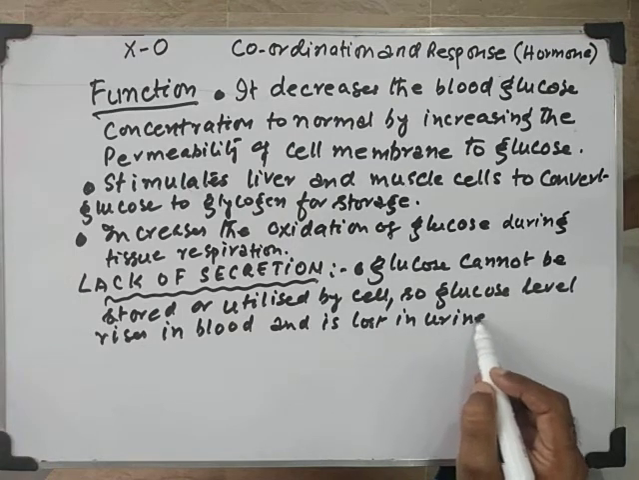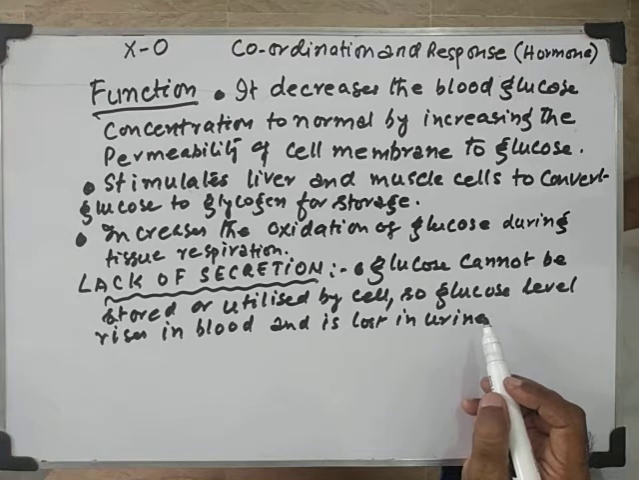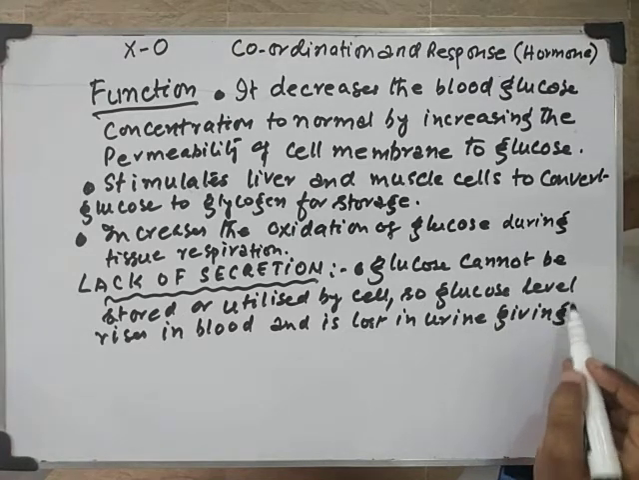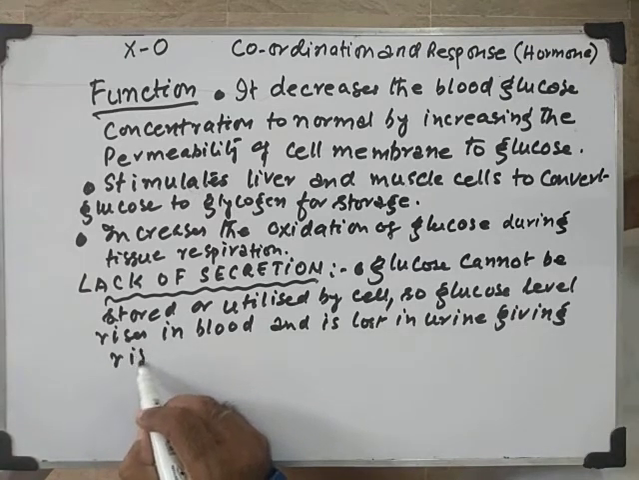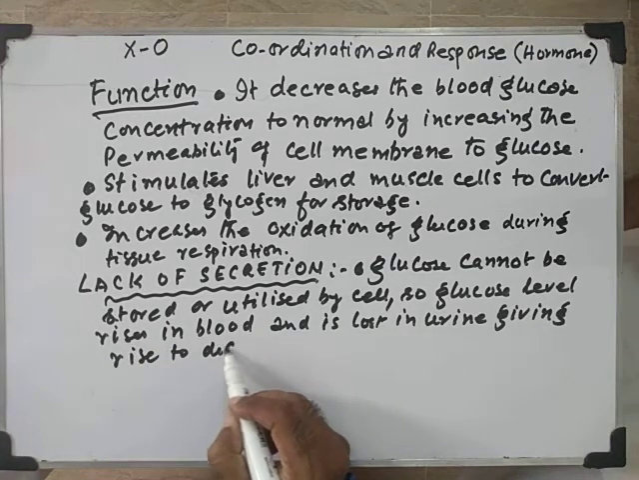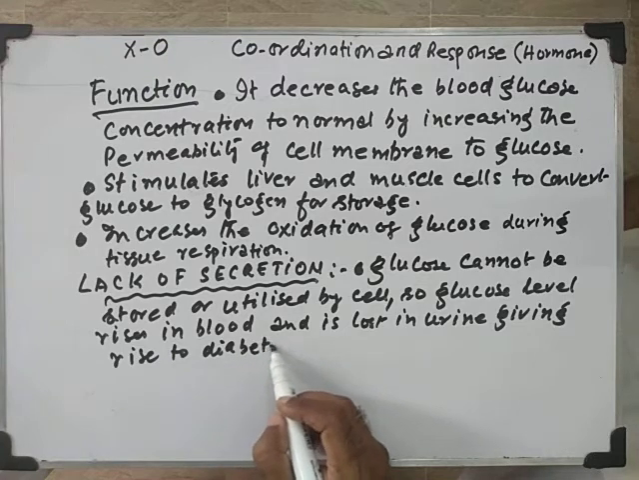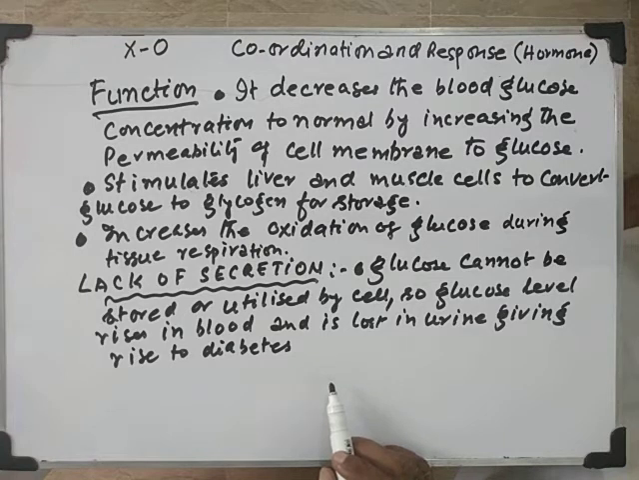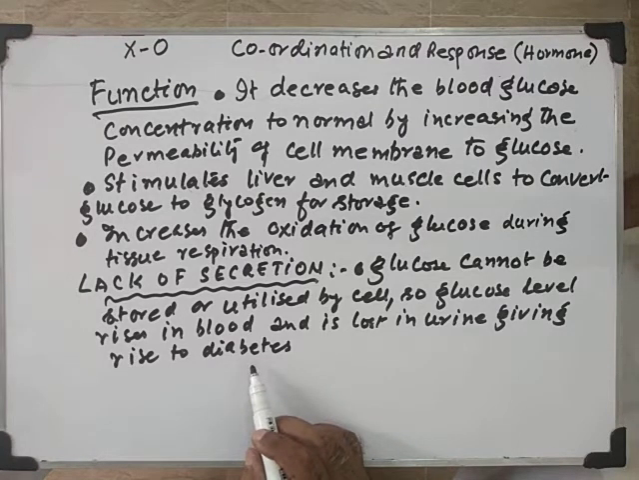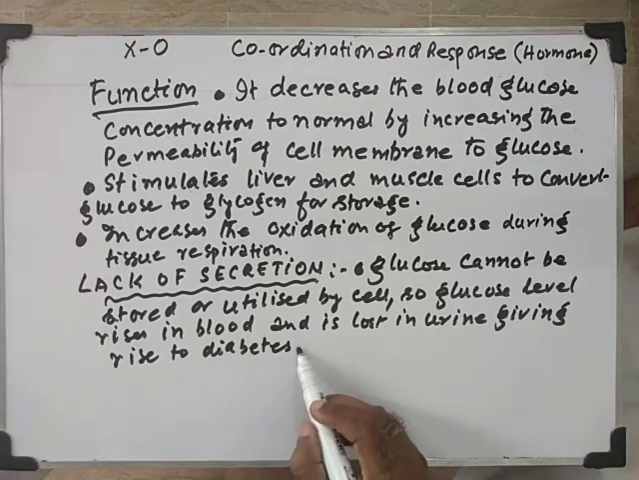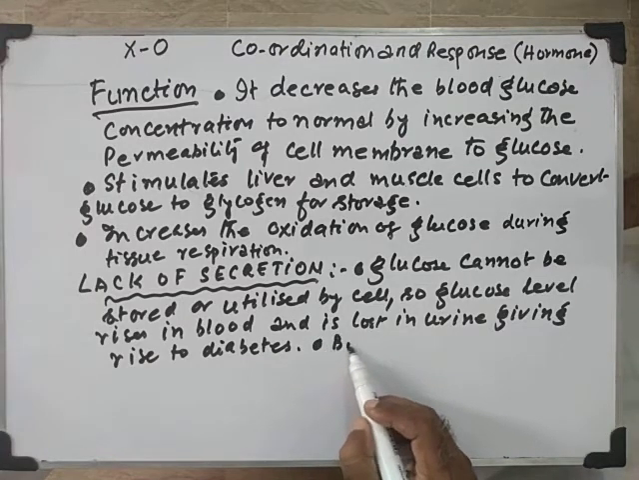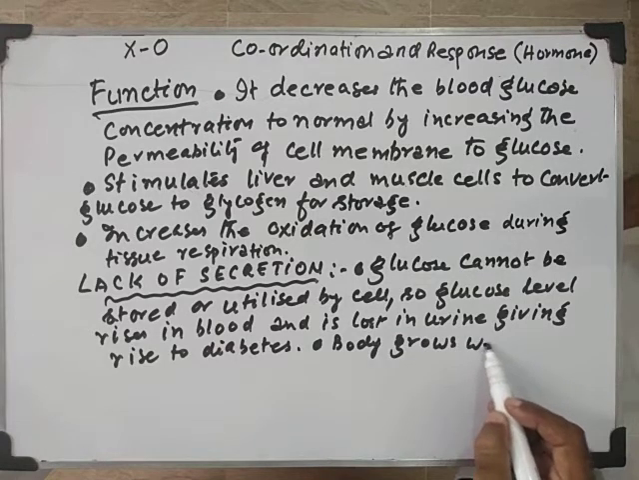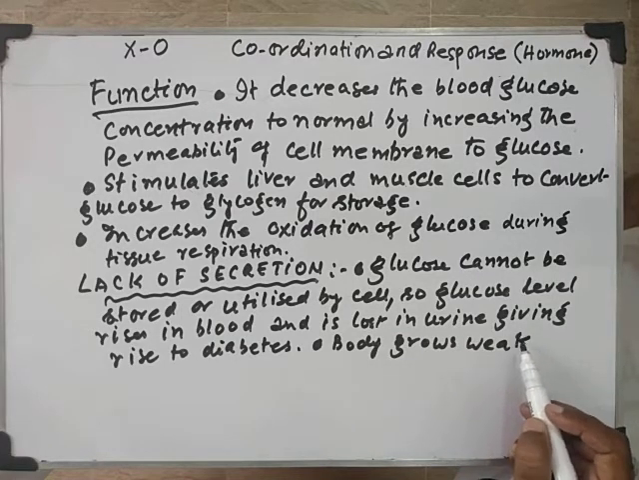And is lost in urine, giving rise to diabetes. This is a disease in which glucose is lost in the urine, that is called diabetes. And the second thing is, body grows weak.